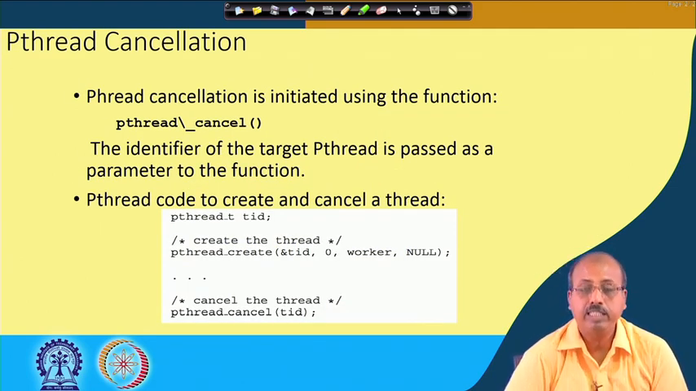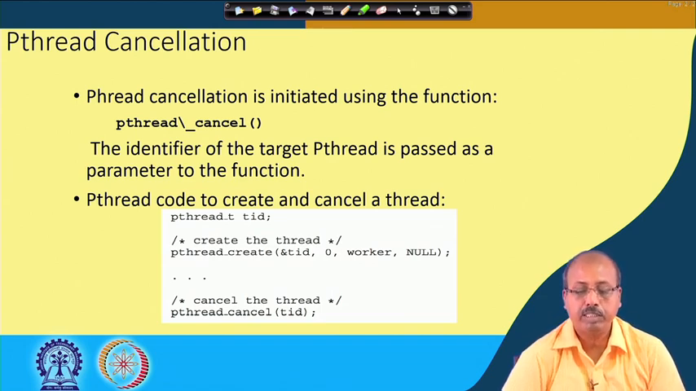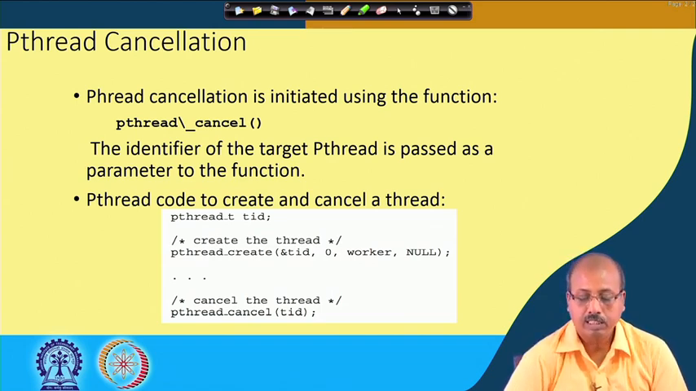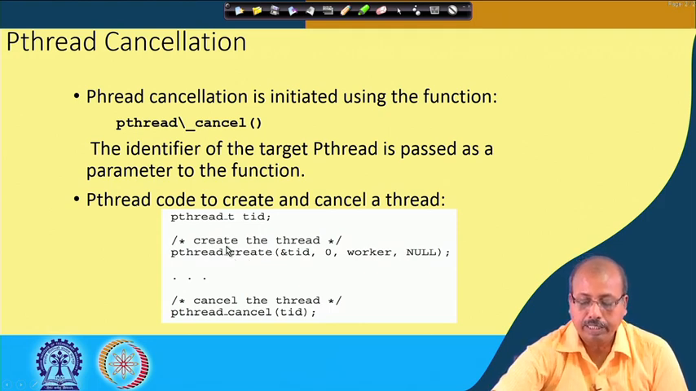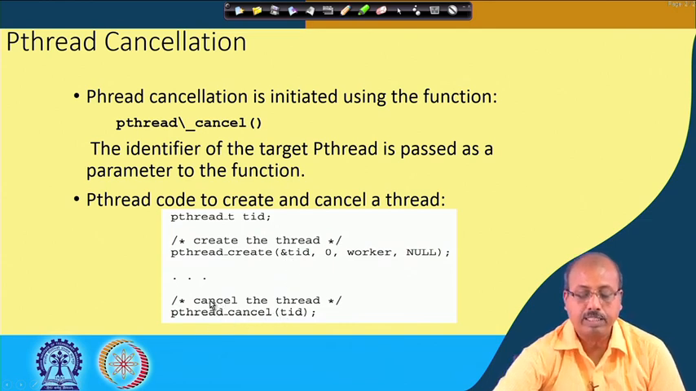In case of pthreads, cancellation is initiated by using the function pthread_cancel. This will ask the thread to be cancelled. The identifier of the target pthread is passed as a parameter, like in this call, you see pthread_cancel(tid). Here the thread ID is passed, which was obtained when the corresponding thread was created, and this tells that this thread has to be cancelled.